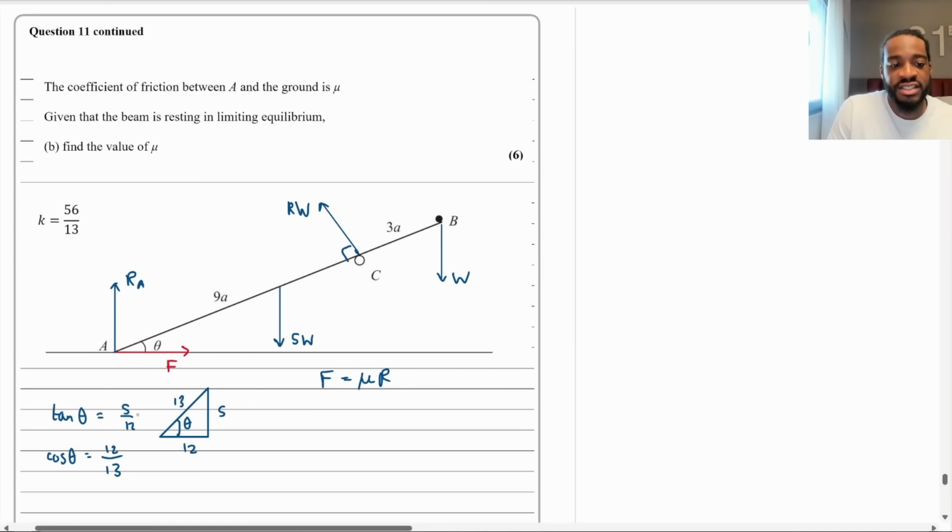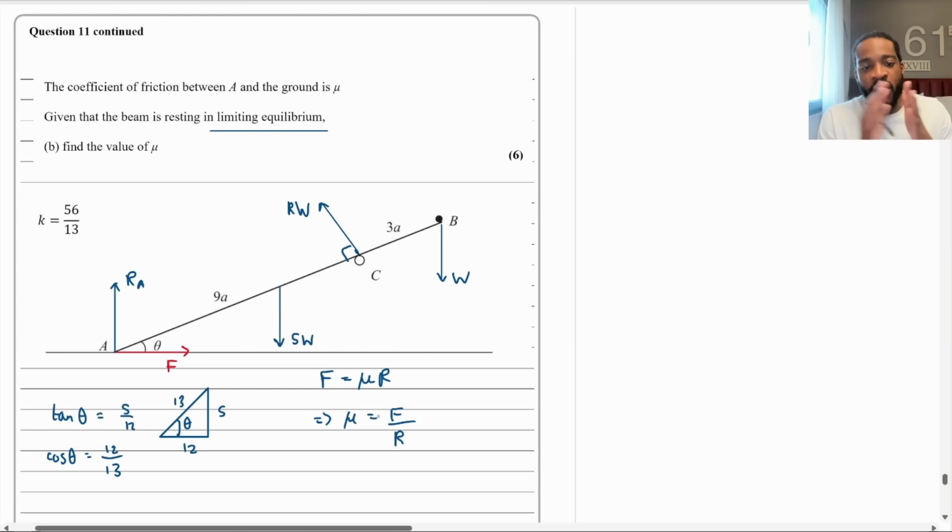I've got a couple of things here from part B, which is what we're going to need. But F equals mu R. Now, how do we know it's F equals mu R? It says something quite clear. It is in limiting equilibrium. So you know F is at maximum, and F max is mu R. So I'm definitely using this equation. And then from there, if I want mu, algebraically, mu is going to be F divided by R. So we've now just broken it down into two things. We need to figure out what the friction is, what the reaction is, divide them, that is mu, okay?